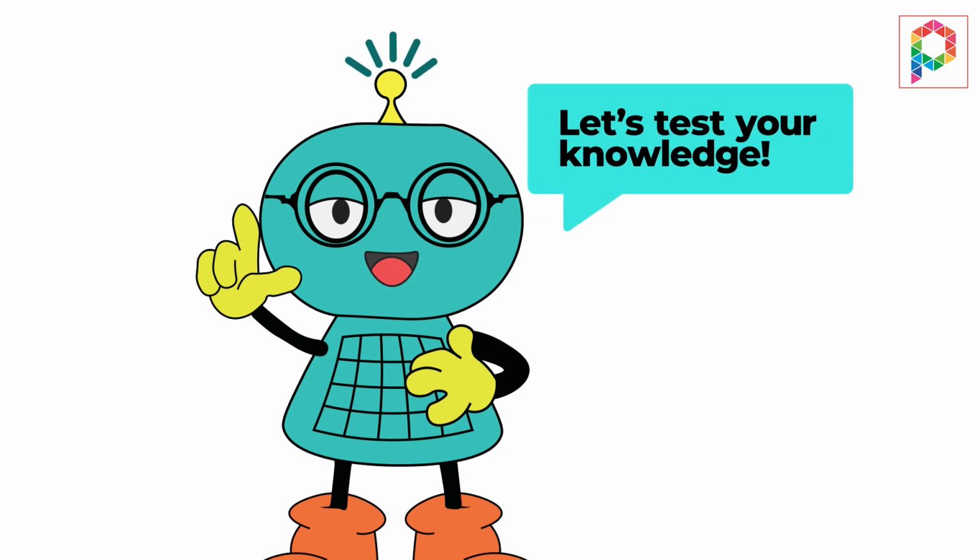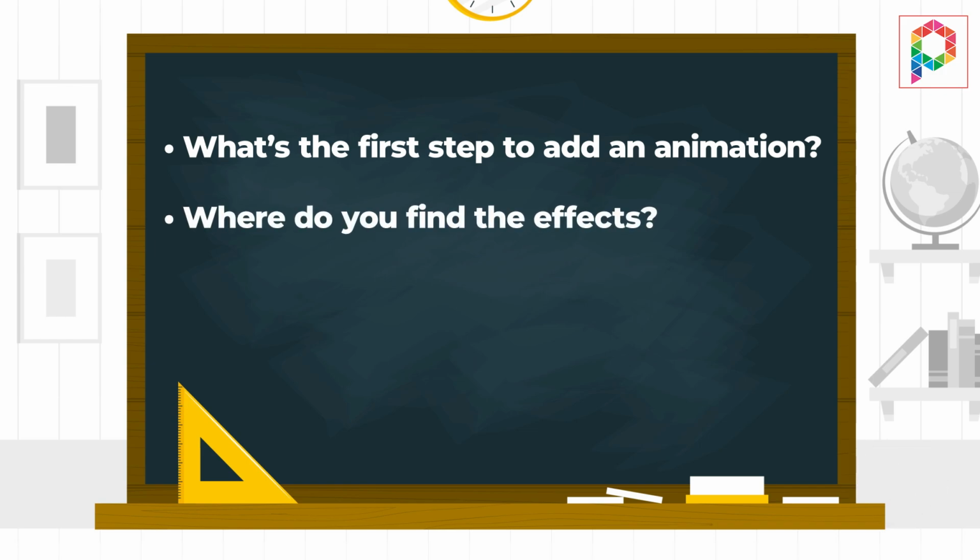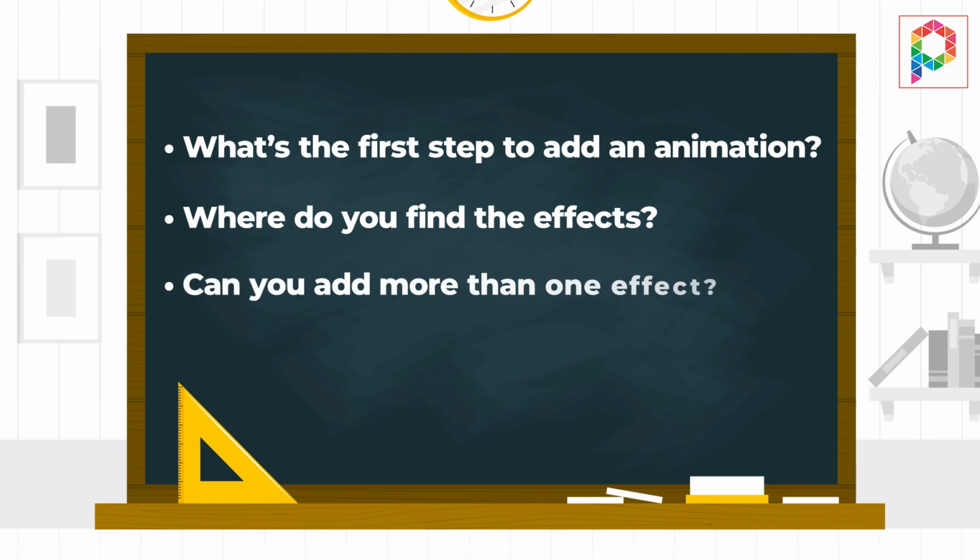Let's test your knowledge. What's the first step to add an animation? Where do you find the effects? Can you add more than one effect?